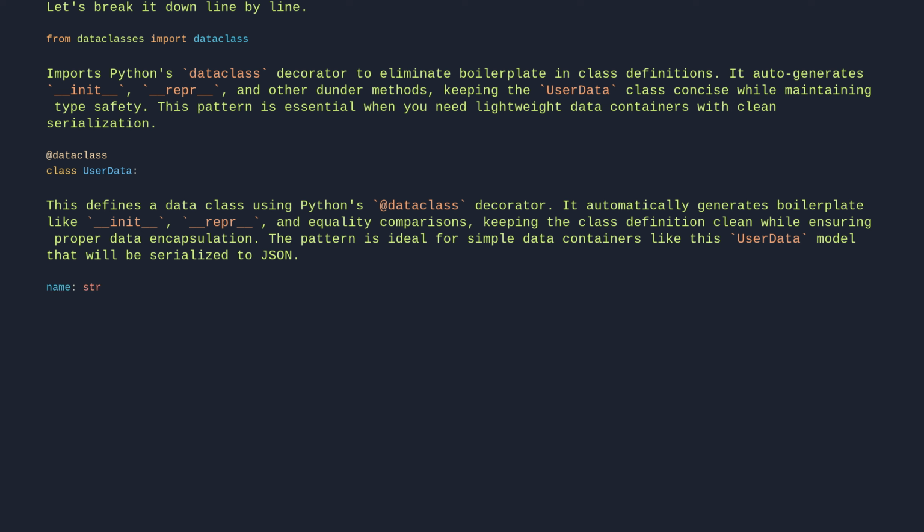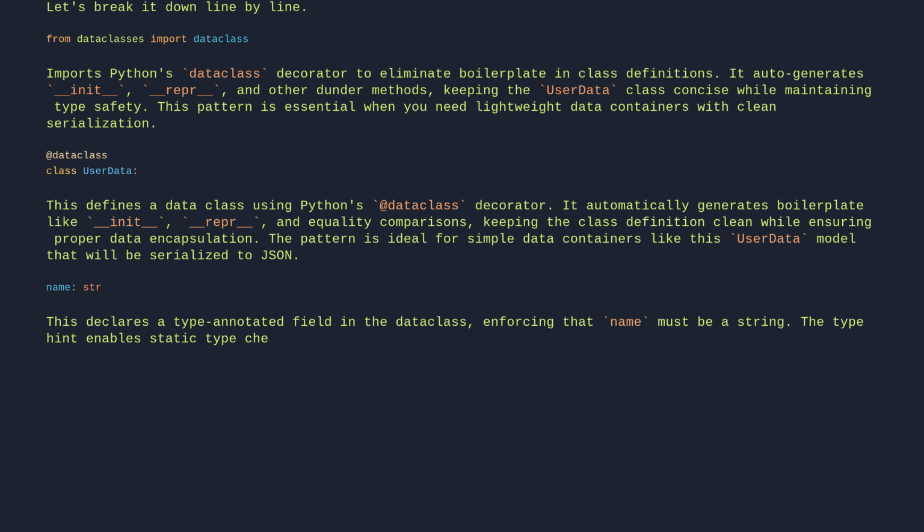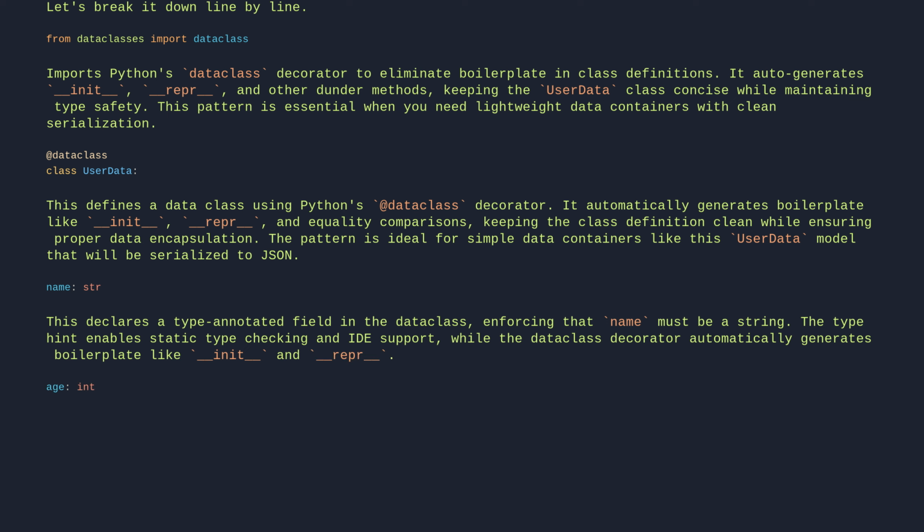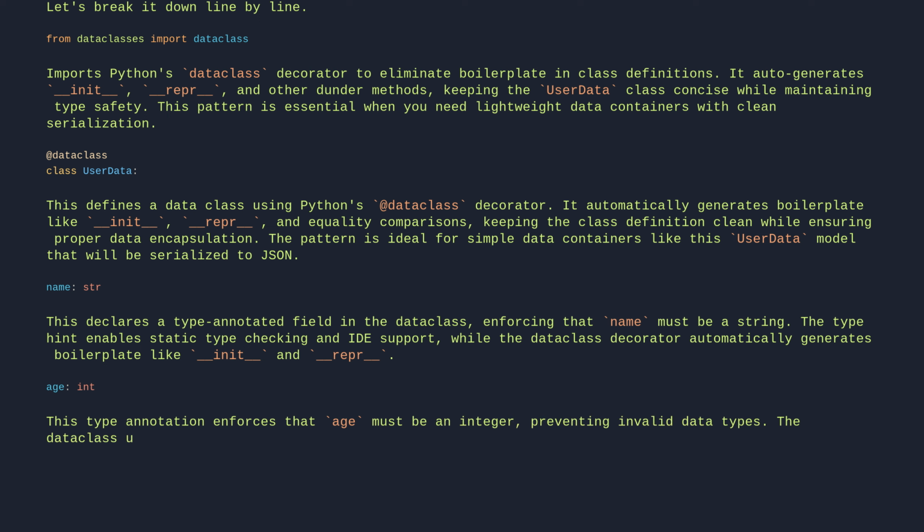name: str. This declares a type-annotated field in the data class, enforcing that name must be a string. The type hint enables static type checking and IDE support, while the dataclass decorator automatically generates boilerplate like init and repr. age: int. This type annotation enforces that age must be an integer, preventing invalid data types. The data class uses this to validate input and generate proper JSON serialization for the AI tool call.